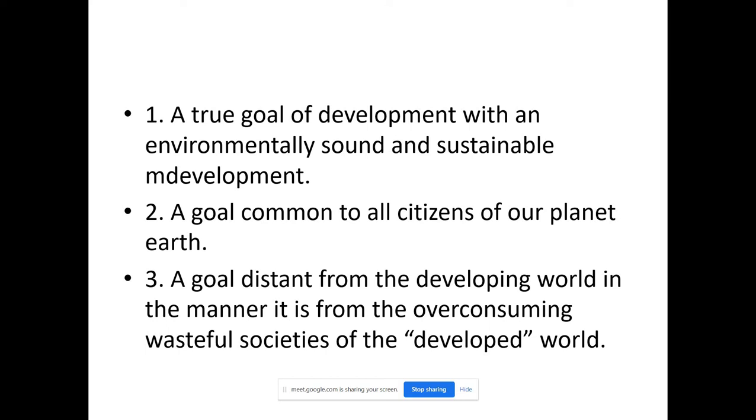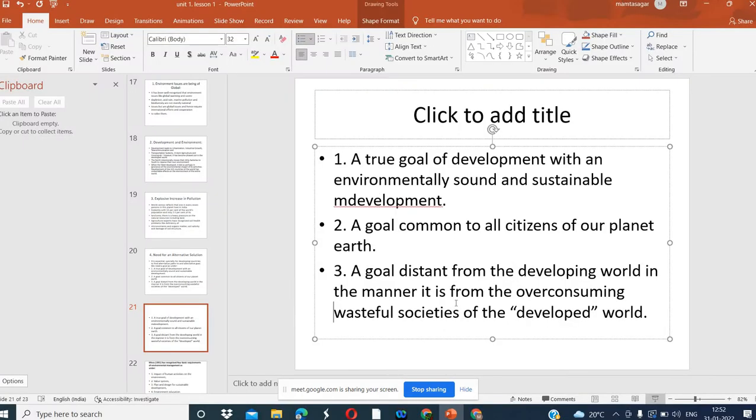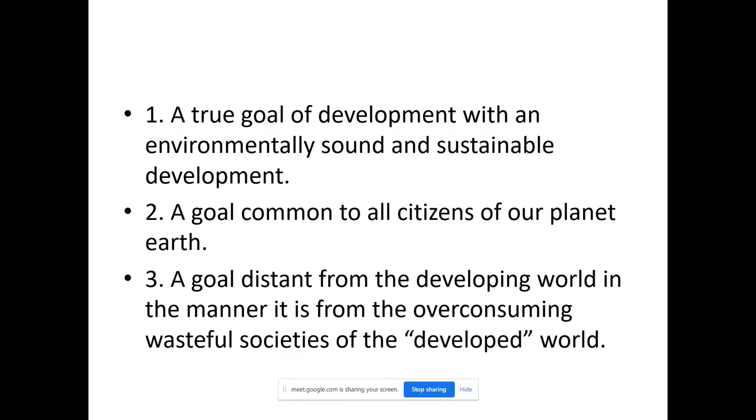The two goals of development are environmentally sound and sustainable development. What is development? We should think about what development is. Is industrial growth development, or urbanization development, or should it be environmentally sound and sustainable development? We should only do the urbanization that is minimally required. Minimal requirement means we should keep control on our requirements.